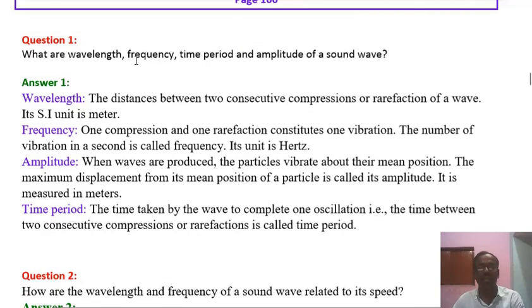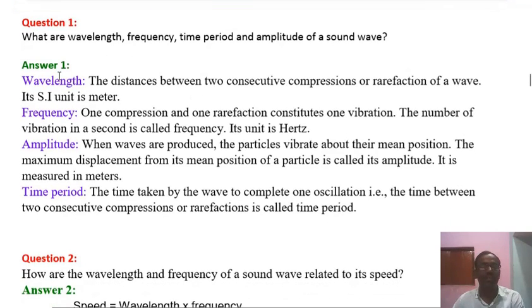What are wavelength, frequency, time period and amplitude of a sound wave? Answer of this question. Wavelength: the distance between two consecutive compressions or rarefactions of a wave is said to be the wavelength. It is generally denoted by Greek letter lambda, and the SI unit of the wavelength is meter.